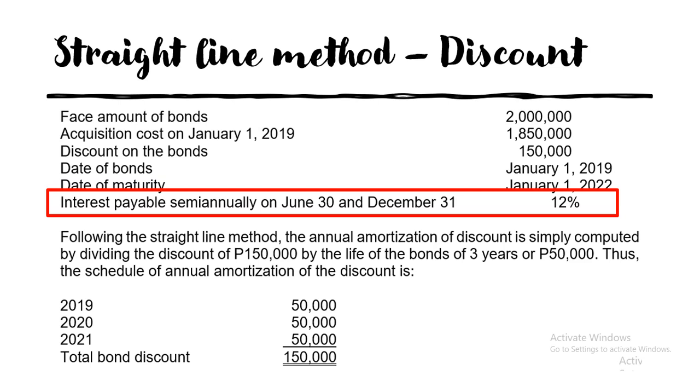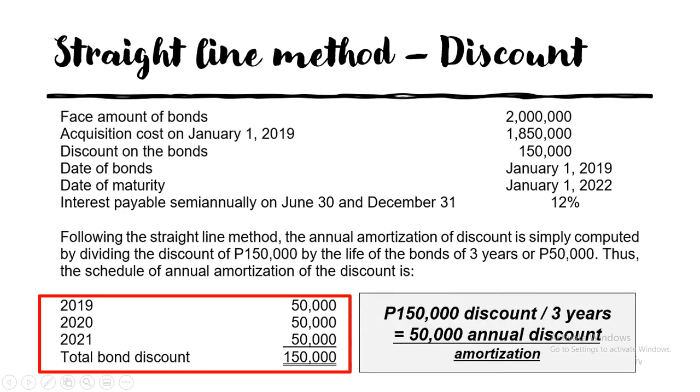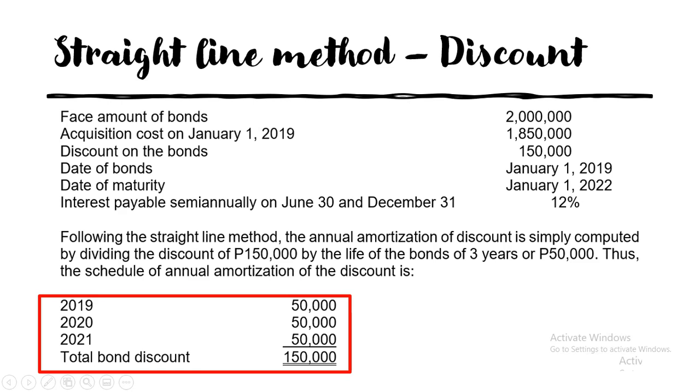Then, following the straight line method of amortization, discount is simply computed as follows. As you can see, the discount here is a uniform 50,000 for 2019, 2020, and 2021. How was this computed? 150,000 discount divided by 3 years. The 3 years is the total term of the bond. So, it has a 50,000 annual discount amortization.